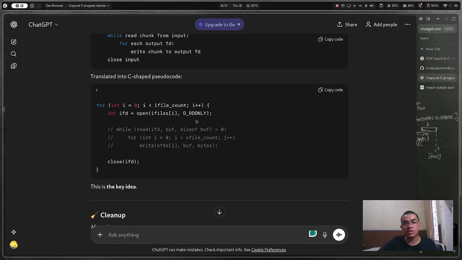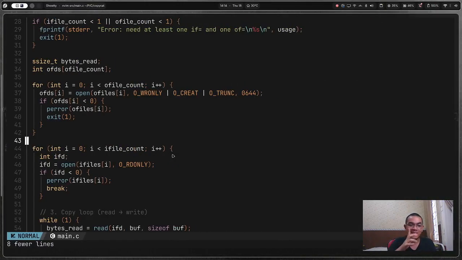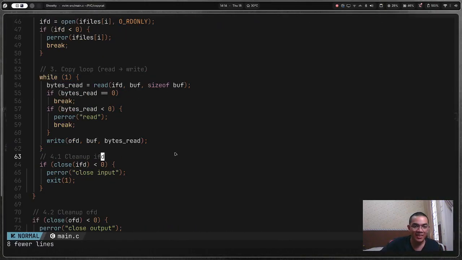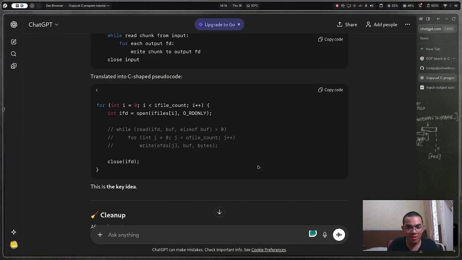Okay, let's take the C shape pseudocode. For int I is equal to 0, I less than int I file count, IFD. While read IFD, close IFD. Right, OFDs. For int J, oh, we're gonna make it something so trashy here. So, okay, there's no more OFD here. Okay, so there's no more OFD. Just gonna make right while read IFD. Yeah, let's just copy this.